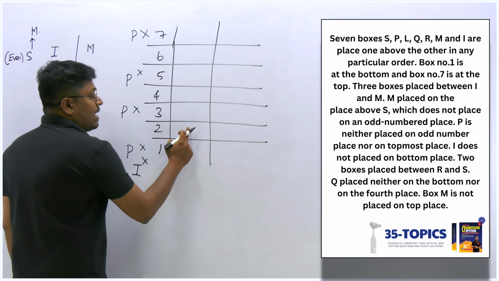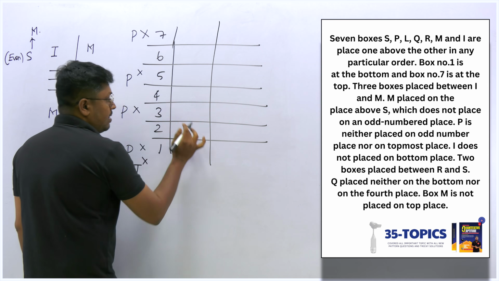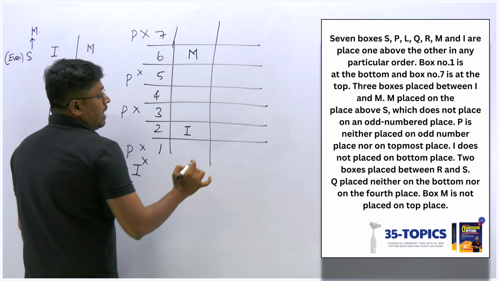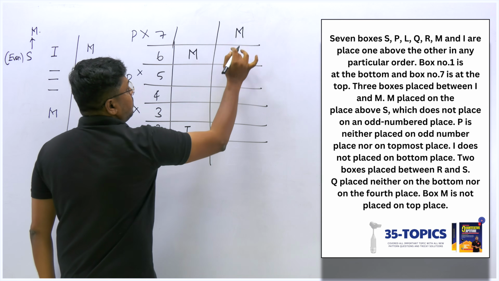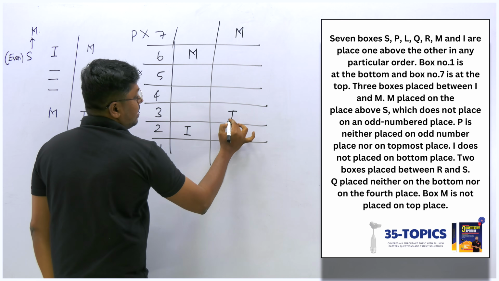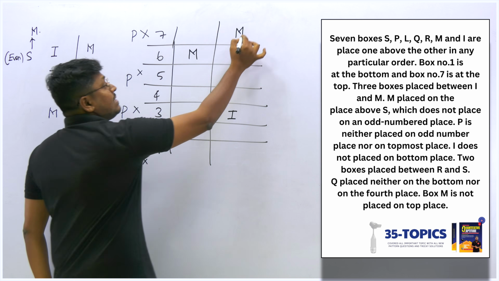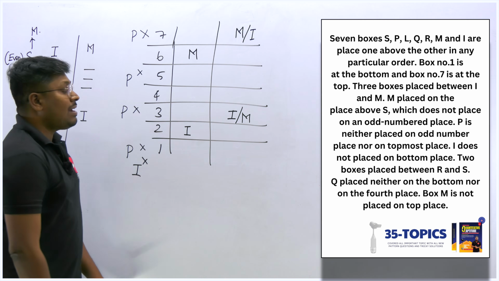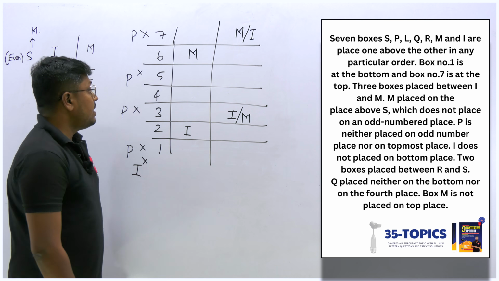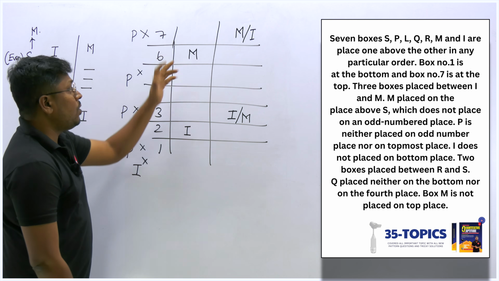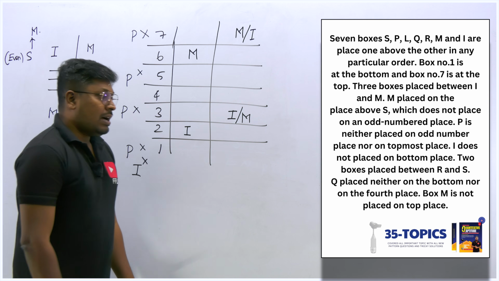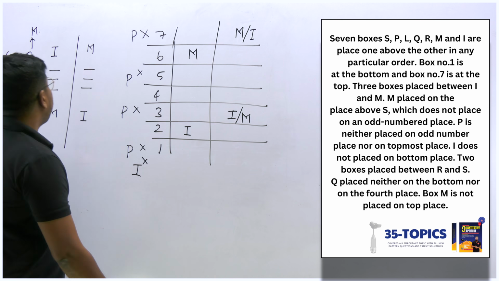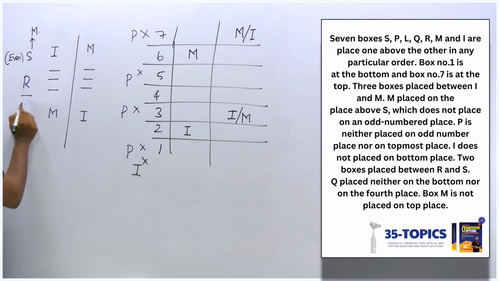So the only chance is that I can fix I here, 1, 2, 3, and this must be M. One chance. Or else I can fix M here, 1, 2, 3 and this can be I. So these are the chances. Still we have another chance that I can fix I here and M here. So these are the possible chances where I can fix I and M, right? Okay, so next point: 2 boxes are placed between R and S. So between R and S there should be a gap of 2 boxes, right?